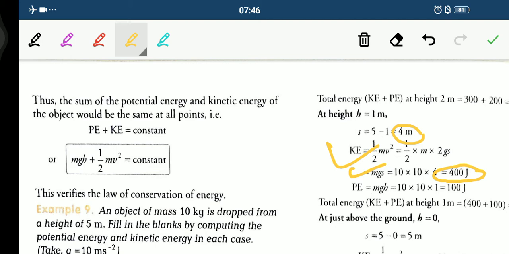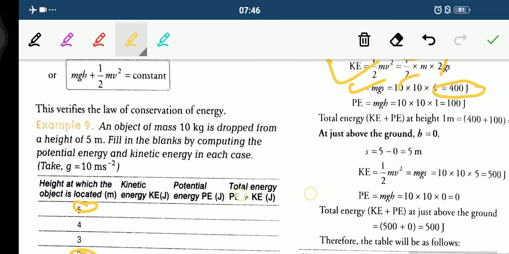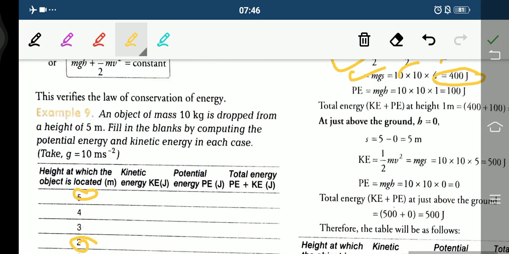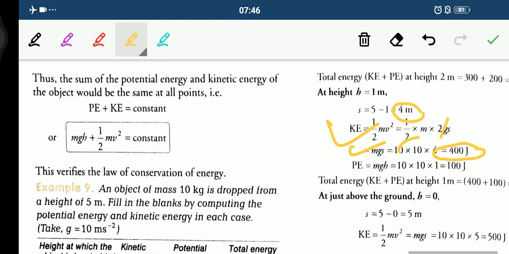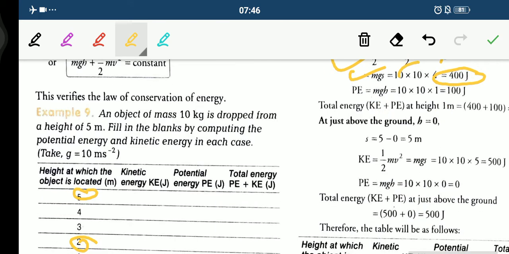Kinetic energy is also half m 2gs. 2 cancelled out and we can simply write mgs here. M we know, m is 10. So you need to multiply 10 with 10 and multiply it with, what is your distance in this case? Your distance is 1. Fine. So you can simply solve that as well.